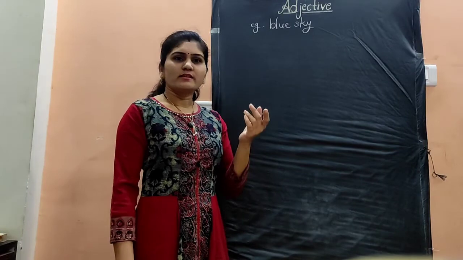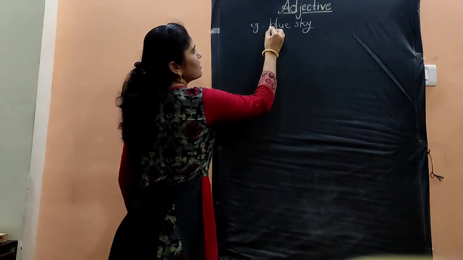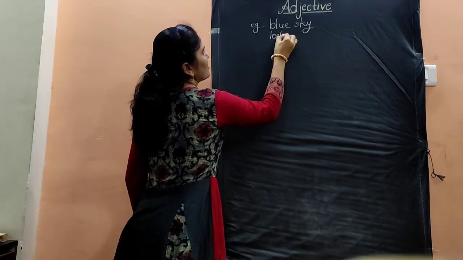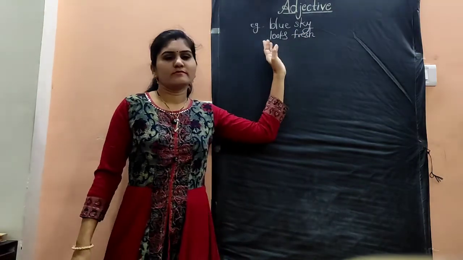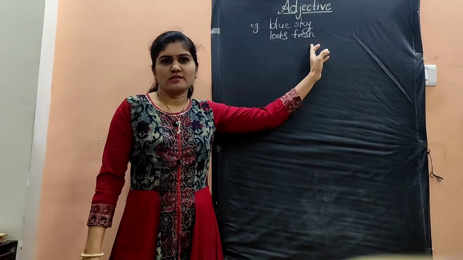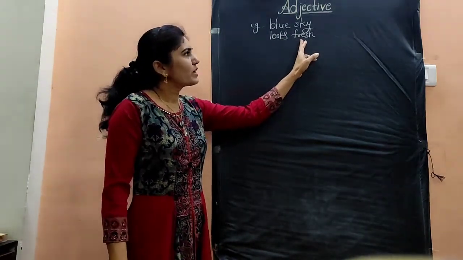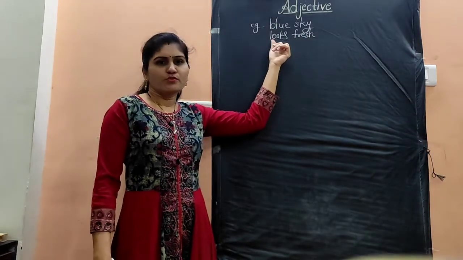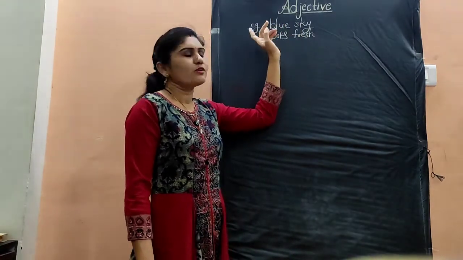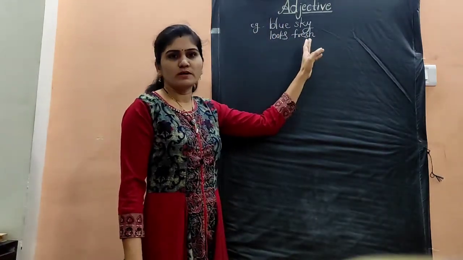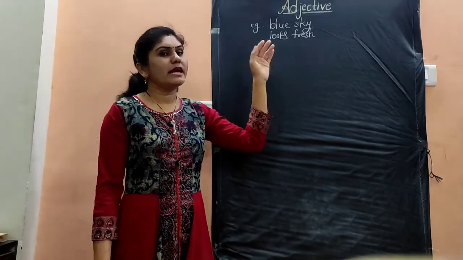Then the adjectives can come after the verb also. For example, the vegetables look fresh, or the vegetable looks fresh. So here looks is the verb and fresh is the adjective. It came after the verb. Means the adjective comes before the noun, or it can be used after the verb, or it can be modified by an adverb also.